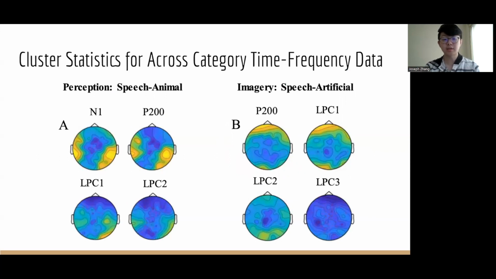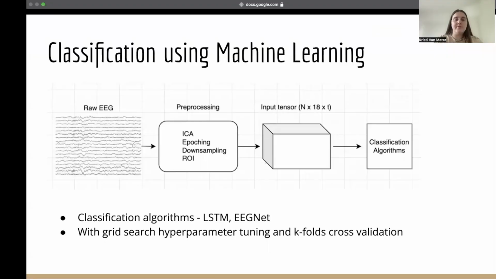We also investigated our data using time-frequency analysis, which involves taking a Fourier transform of the data to convert it from the time domain to the frequency domain. We found significant differences in the alpha power for perception between speech versus animal, as well as for imagery between speech versus artificial. We also utilized machine learning models to classify different types of perceived and imagined speech and non-speech